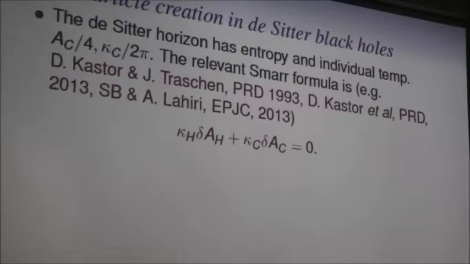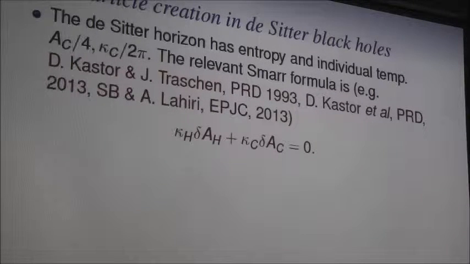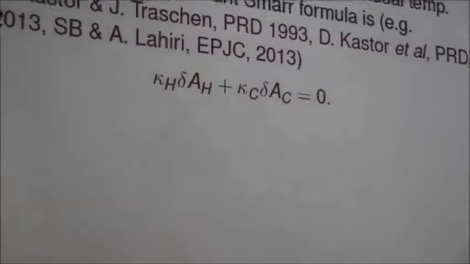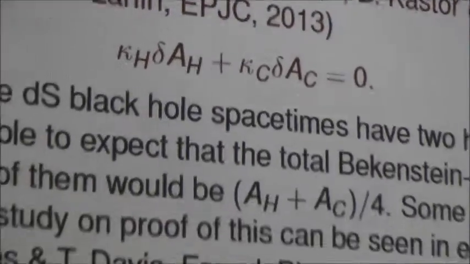So let us have a very quick overview of the thermodynamics of de Sitter black holes. The de Sitter horizon has, as I have mentioned, an entropy of a quarter of its area and an individual temperature, its surface gravity over 2 pi. The relevant Smarr formula, which is obtained by the variation of different quantities of the spacetimes, is given by this, whereas this kappa_h, where h denotes the black hole event horizon, is the black hole surface gravity, and A_h is the black hole's area.